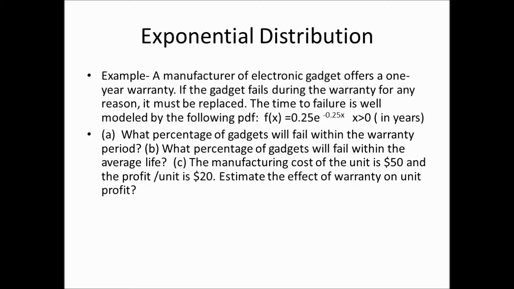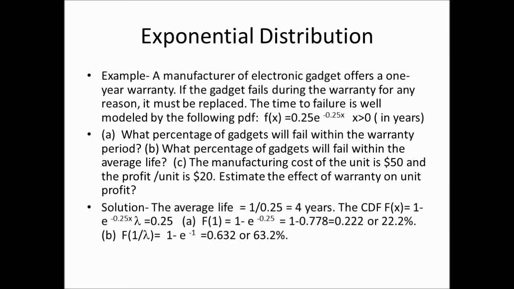So when you sell it at a price of $70 a unit, manufacturing cost is 50 and we have a profit margin of $20 per unit. We want to estimate the effect of warranty on unit profit. Because of warranty issue, any failure before 1 year has to be replaced free of cost.